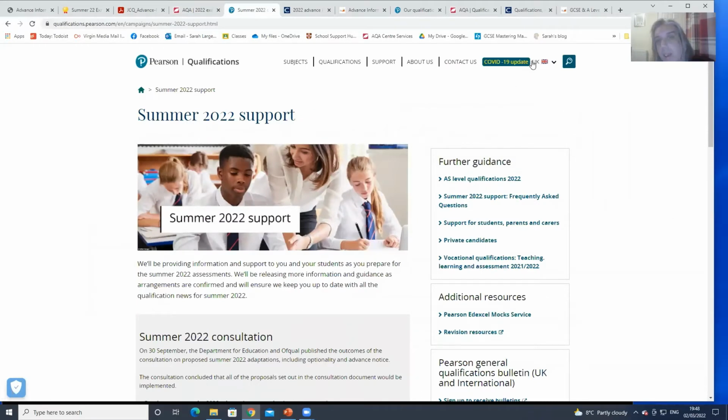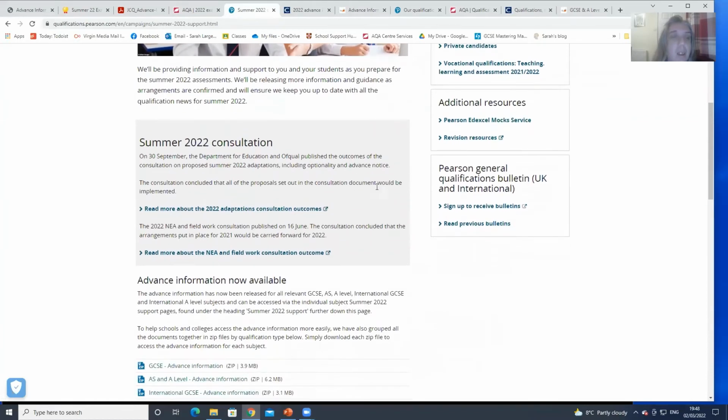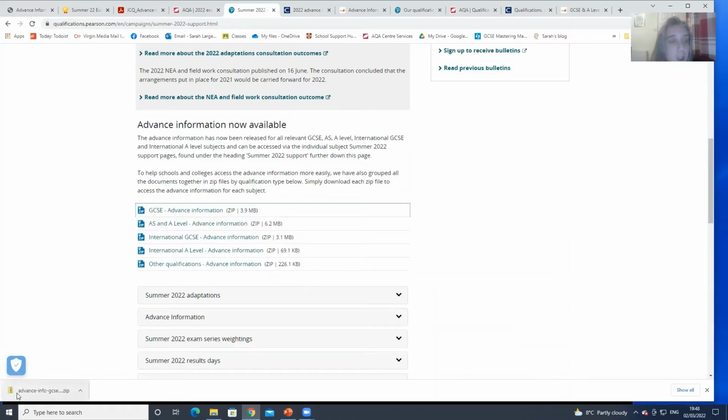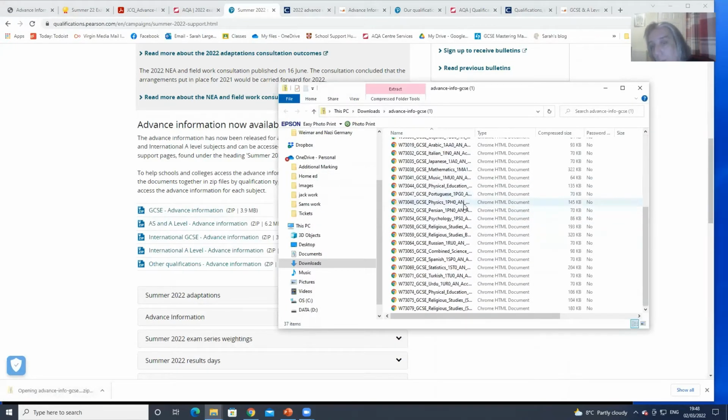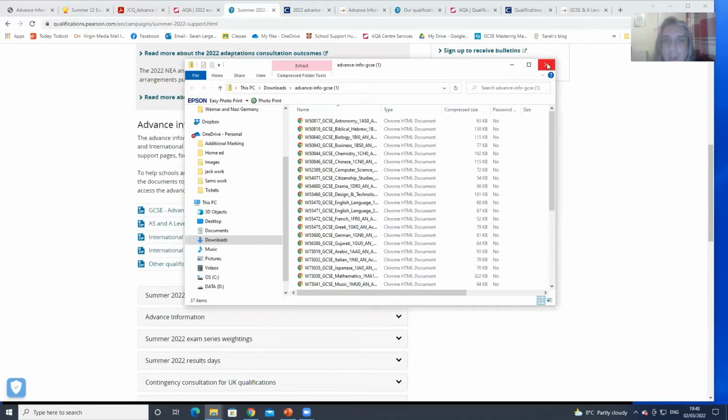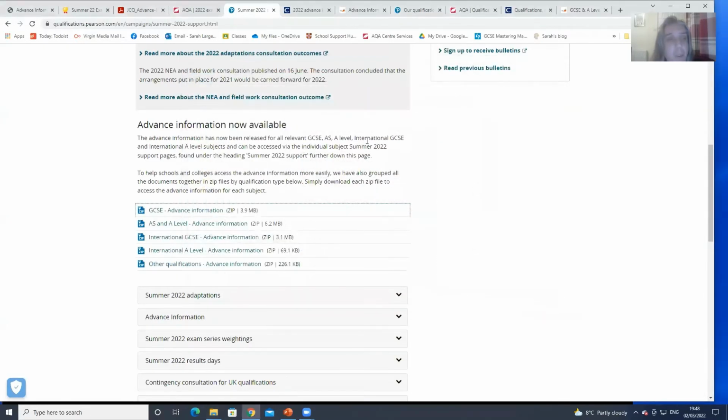Again, Pearson, they've got all sorts of information on their site. I just search the site when I want it because I can never find the link directly, but it's there. You click on it as a download. You can download all the information in one go, all of them in one folder. Probably more useful for schools that way. But if you're doing a few from the same book, from a few IGCSEs, you can just click on there and download them all at the same time.